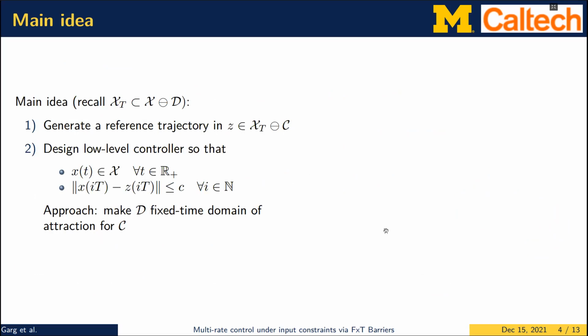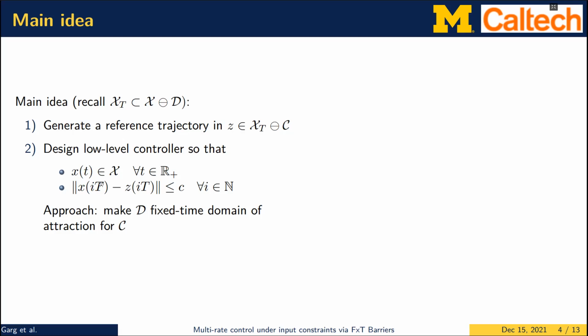Now, the main idea to achieve periodic safety for the set X_T is given here. So recall that X_T is a subset of X, and it's in the interior defined using this set D. So what we do is, at the first step, we use a high-level planner to generate a reference trajectory Z, which is in the interior of the set X_T, defined by the set C, and we design a low-level controller so that the two objectives are achieved.